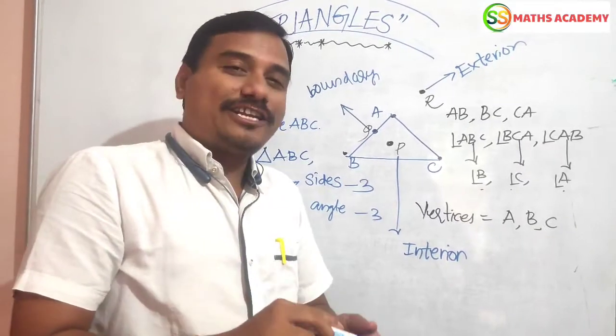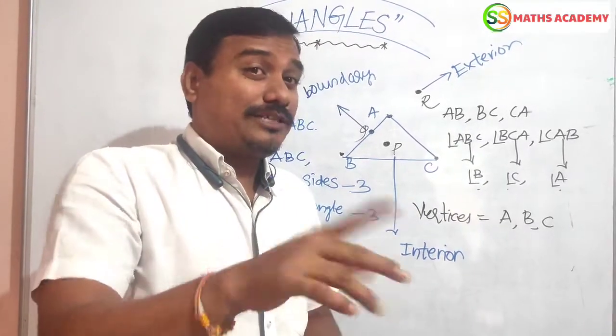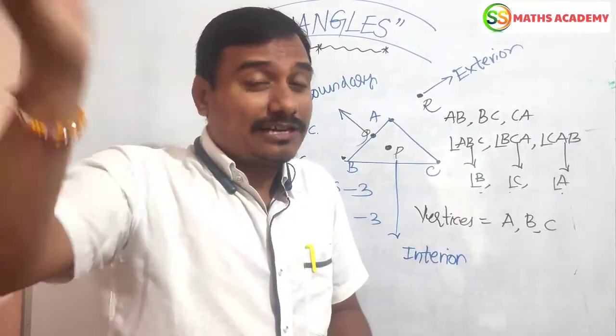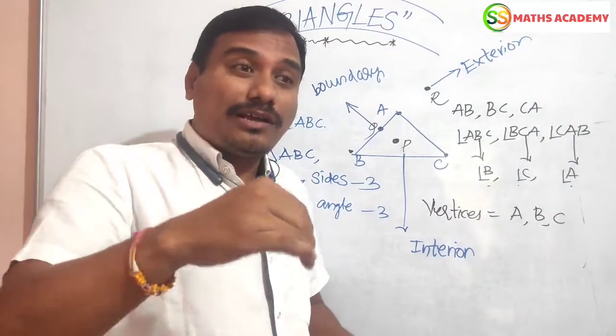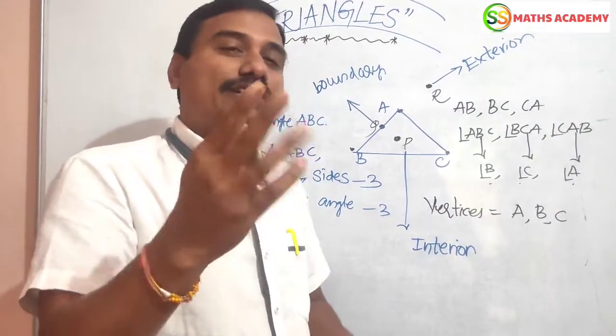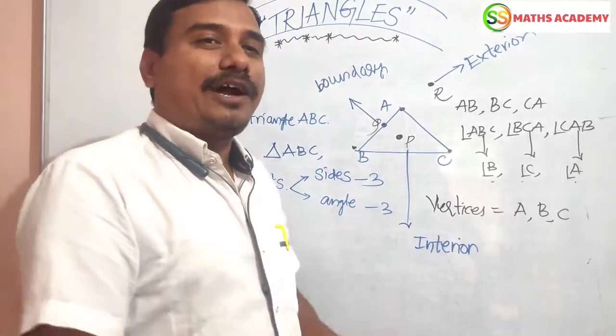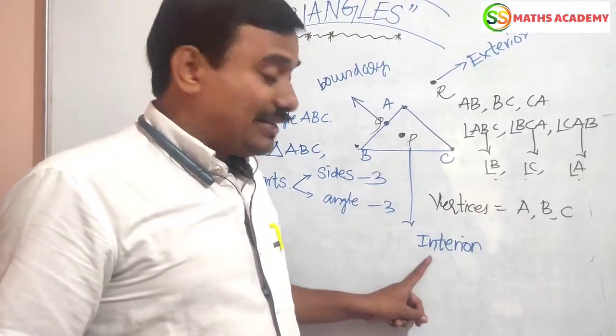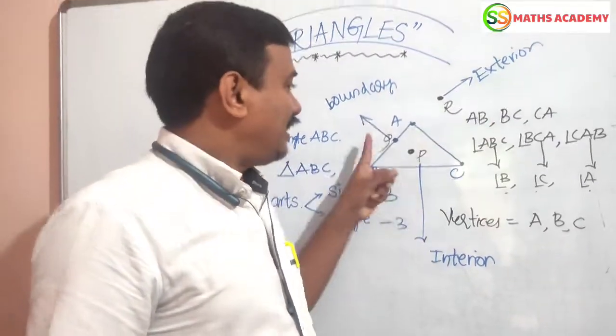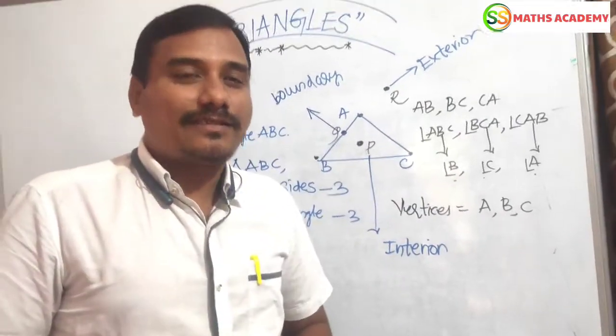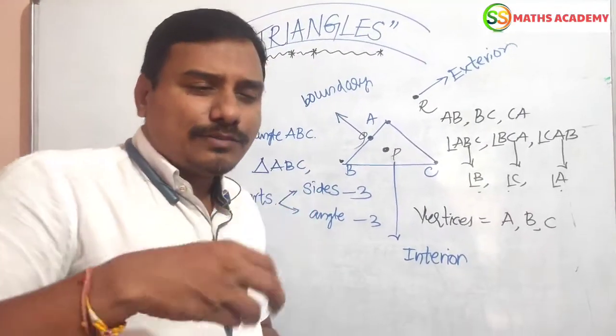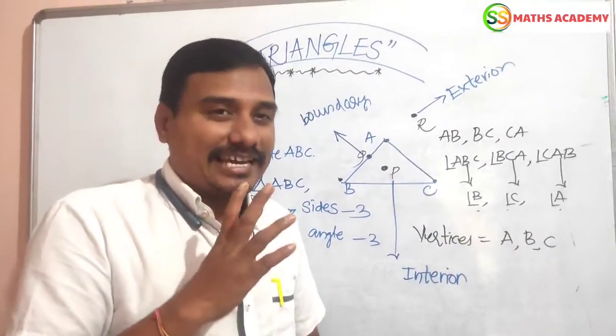For example, you are in a classroom. You may be in the classroom interior. You may be outside of the classroom, exterior. You are near the door of the classroom, that is called the boundary. Interior, exterior, boundary point of a triangle. These are the basic phenomena about triangles.